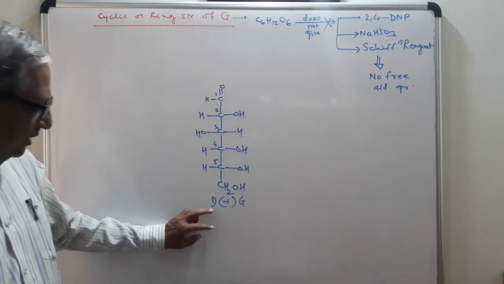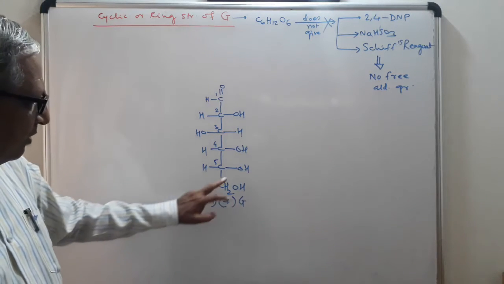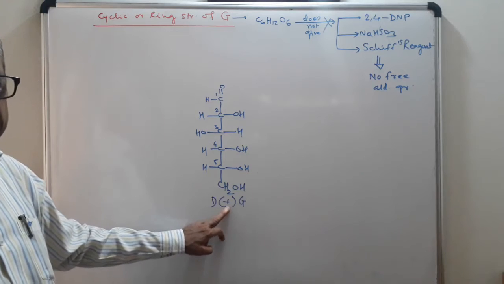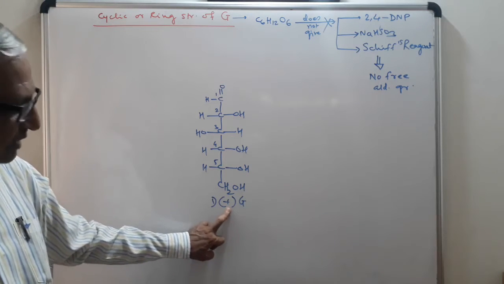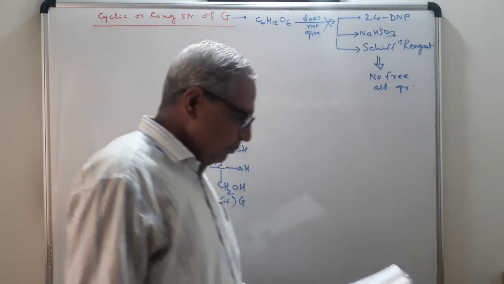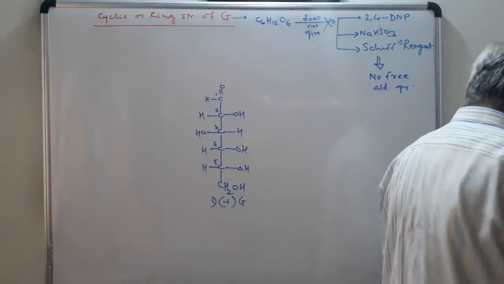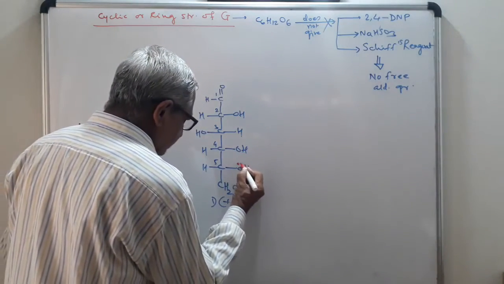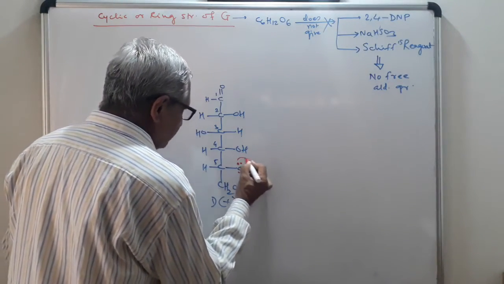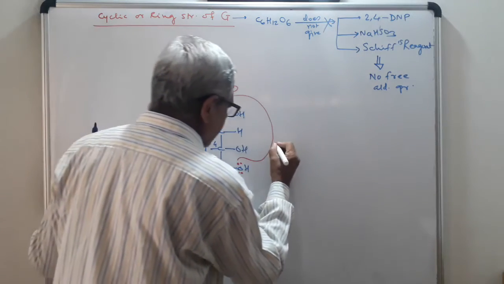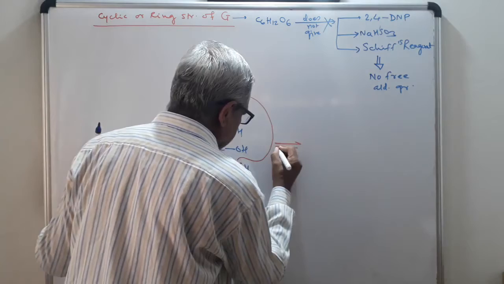I will explain D on the carbon number 5, OH group on the right hand side, plus dextrorotatory, it will rotate the plane polarized light in the clockwise direction. G stands for glucose. So there must be formation of the ring with the carbon number 5 OH group. This will act as a nucleophile. So you will shift this one here, the pi bond will be broken. So there are two possibilities.